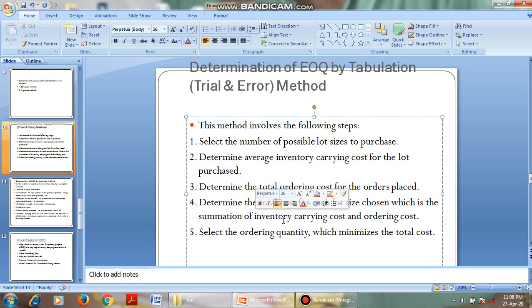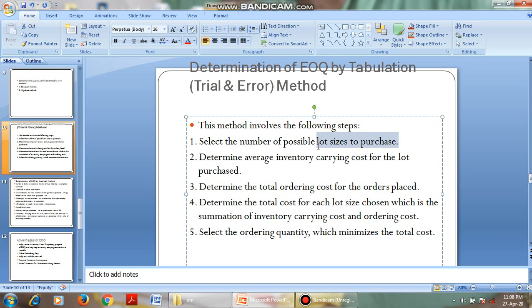Total cost is nothing but the sum of ordering cost plus carrying cost. I have to determine the ordering cost and the carrying cost, and select the order quantity which minimizes the total cost. I'll tell you a simple example.